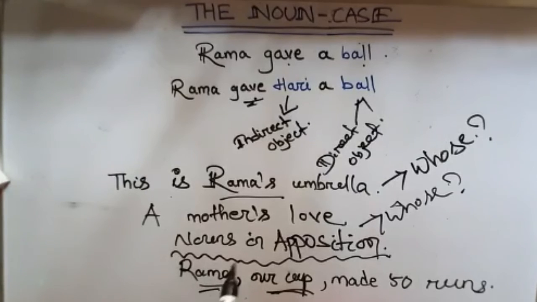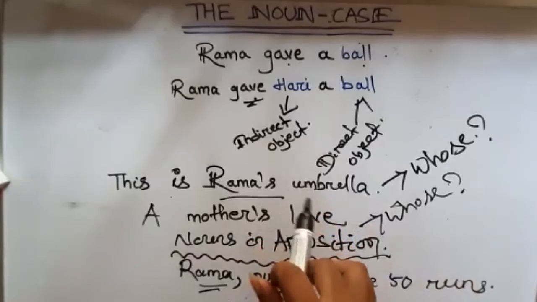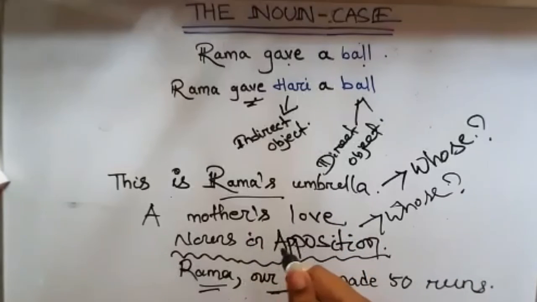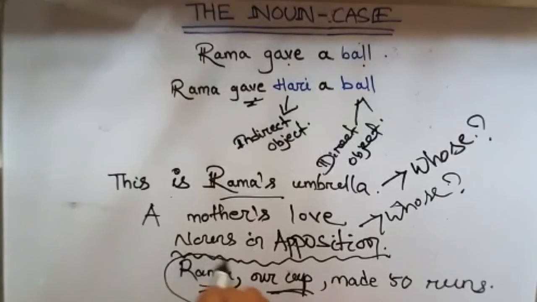So when a noun follows another to describe it, the noun which follows is said to be in apposition to the noun which comes before it. जैसे कि apposition means placing near. So here Rama is in the nominative case.